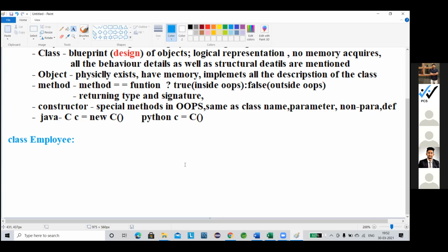So as a special method, it will return a value, right, sir? No, actually a function always returns a value. That is the function concept. But a constructor is a special method that always comes with some special characteristics.